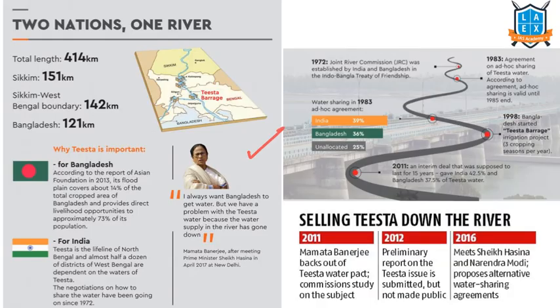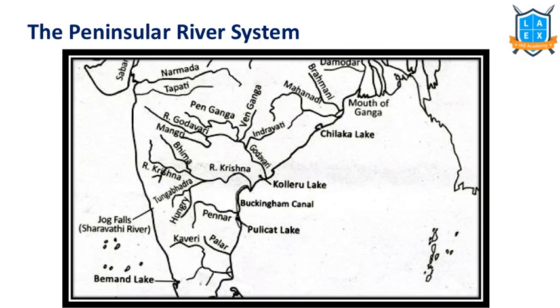This is the dispute between India and Bangladesh. Please go through it once. Teesta river dispute. Next, let us enter into peninsular river systems. Important peninsular rivers. Let's understand the important rivers of peninsular India.